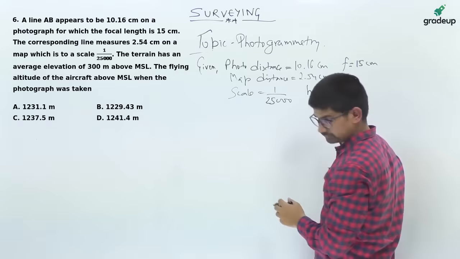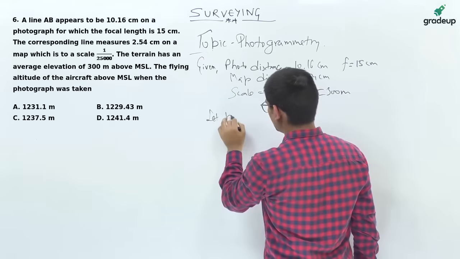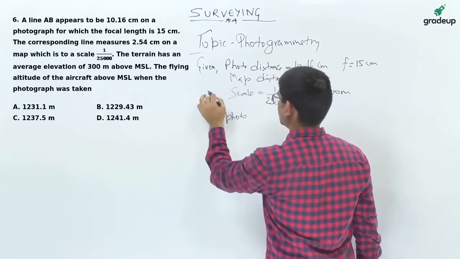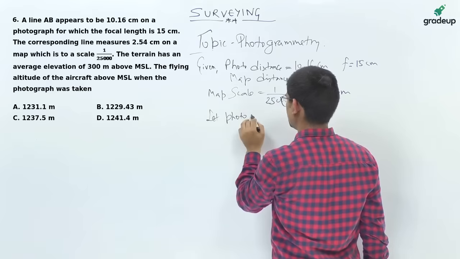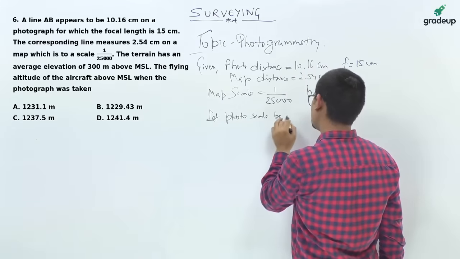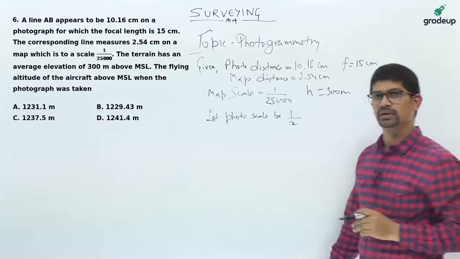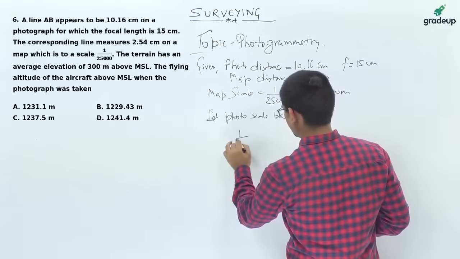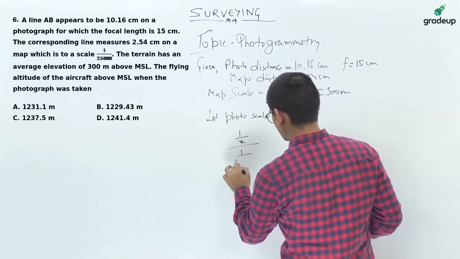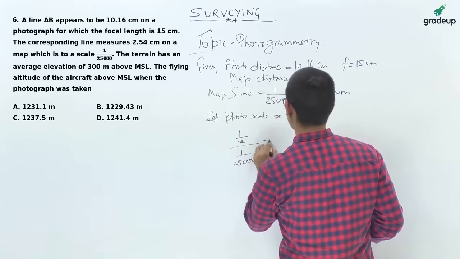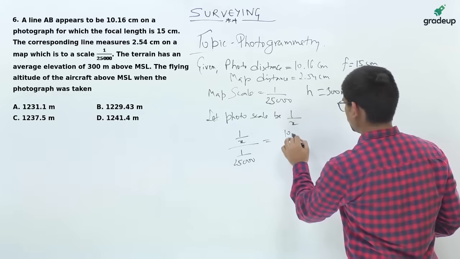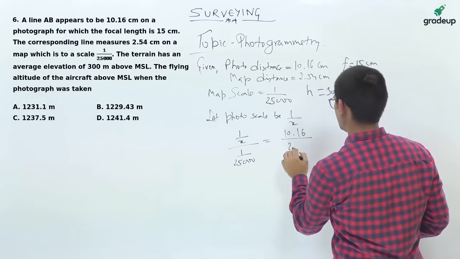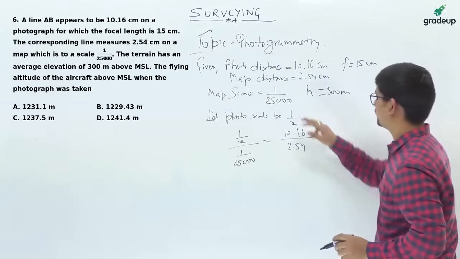So let the photo scale be 1 upon x. We have taken the photo scale as 1 upon x. So photo scale by map scale is equal to photo distance upon 2.54, that is the map distance.